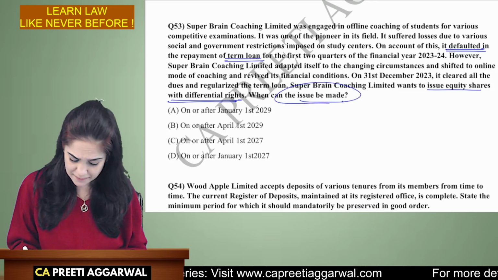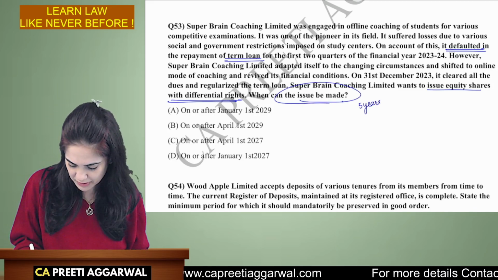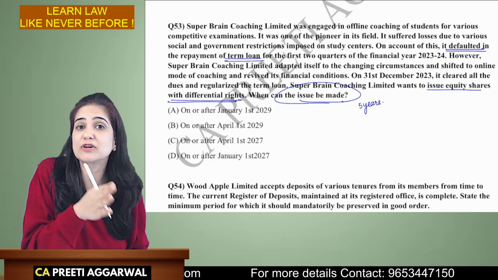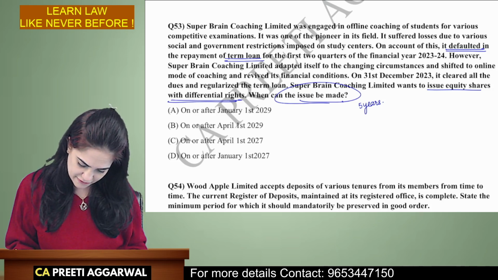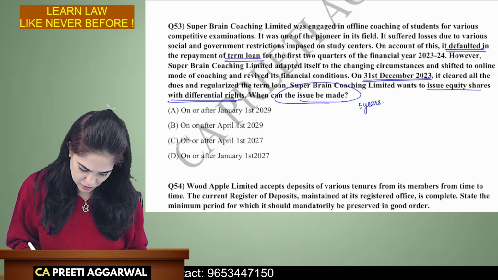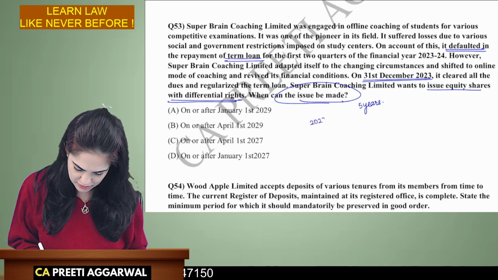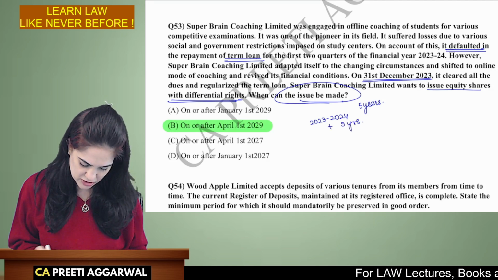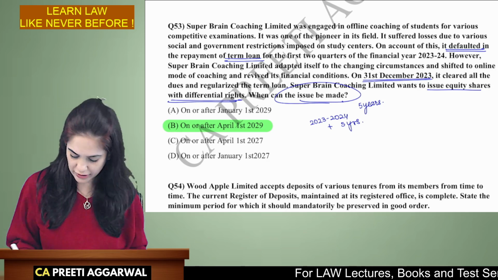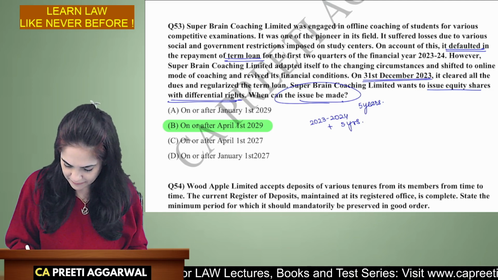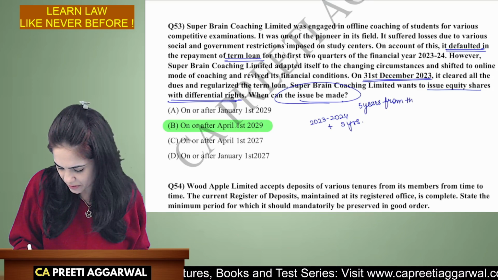We just discussed. Cooling period of 5 years should be maintained. This 5 years will be calculated from the end of the financial year in which the default was made good. So when was the default made good? On 31st of December 2023. So from 2023-24, we will calculate 5 years. So the correct answer is on or after 1st of April. You can write over here 5 years from the end of the financial year in which the default was made good.